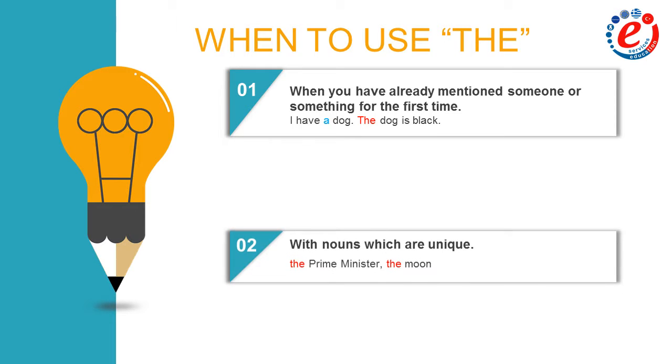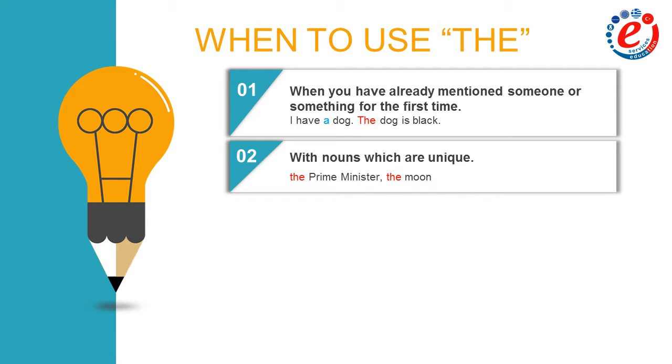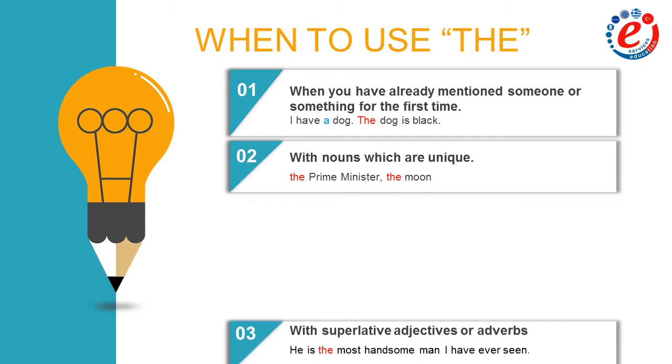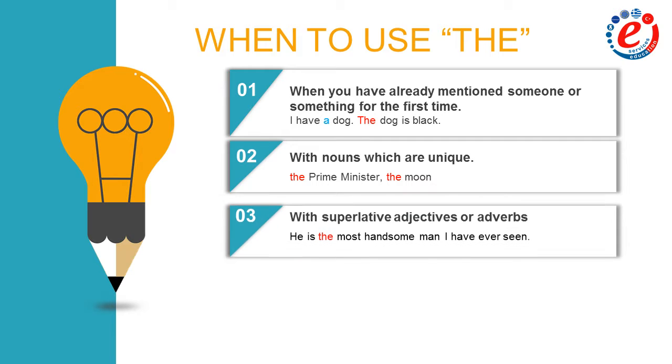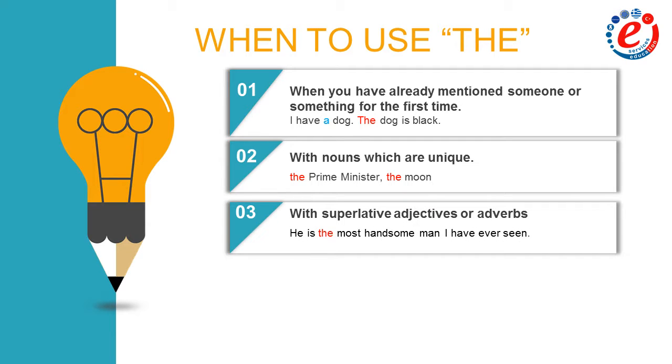The second use of the definite article is with nouns which are unique. Most of the times, these unique nouns are also proper nouns. For example, the Prime Minister. However, not every unique noun is a proper noun. For example, the moon. The third use is with superlative adjectives or adverbs. We say, he is the most handsome man I have ever seen.